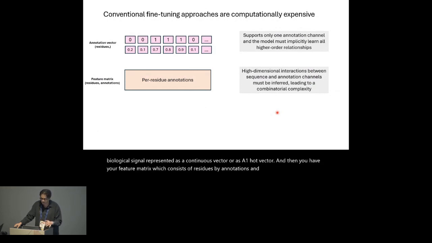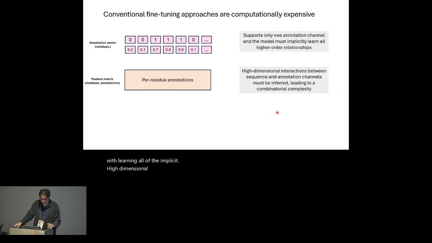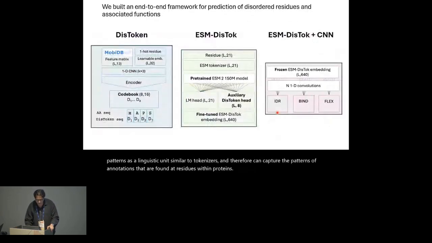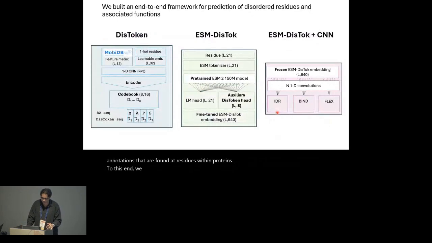And the model now is tasked with learning all of the implicit high-dimensional interactions between the sequence and each of your annotation channels. And so we propose using what are called feature-aware tokens, which encode annotation patterns as a linguistic unit, similar to tokenizers, and therefore can capture the patterns of annotations that are found at residues within proteins. To this end, we build an end-to-end framework for prediction of disordered residues and their associated functions.